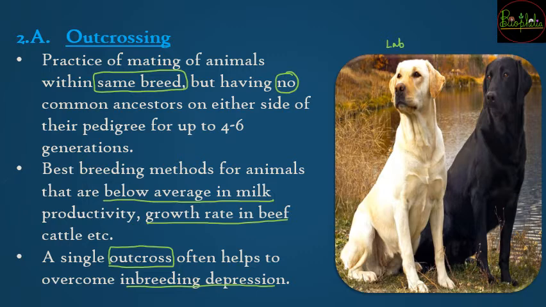They both are of the same breed, but these are not brothers and sisters up to 4 to 6 generations. So if the breeding takes place between this cream and black Labrador, then whatever progeny is going to come is going to be a result of the outcrossing method of animal breeding. So I hope you understood. Same breed, that is both the dogs are going to be Labrador Retriever, but they will not have any family history which is common between the two, that is the male and the female.